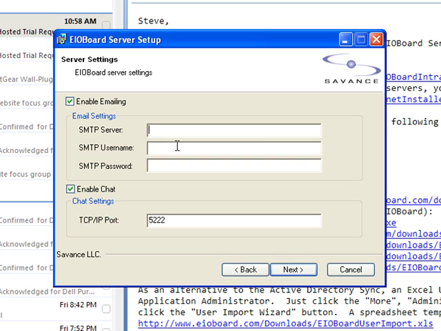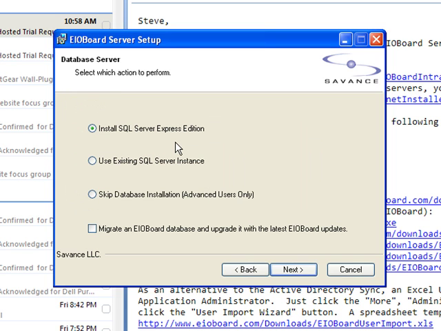Now at this point I have some options to specify some SMTP options. So I'm going to go ahead and put in ours. If you have a username and password you want to use for emailing and your SMTP server requires authentication, then you'll want to put that. Now at this point you're given some options. Do you want to install SQL Server Express, which is the default? And for the average user, that's probably the approach they'll take.